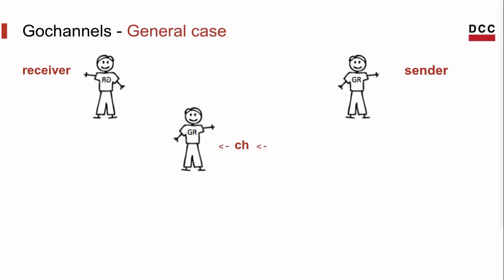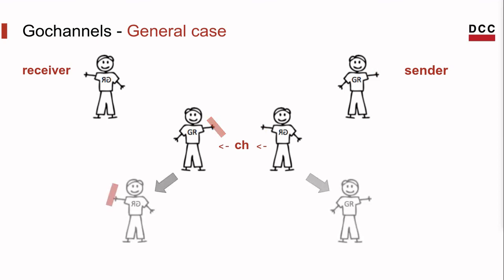Now a general case. Let's imagine that the receiver Go routine is available to read before the sender is available to send information. In that case, it doesn't matter if the channel is buffered or unbuffered. If the channel is empty, the receiver will be frozen, stopped until the sender is available to share information through the channel. After that, both of them are free to go.